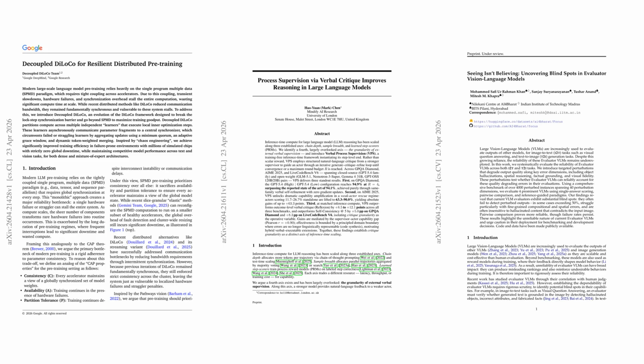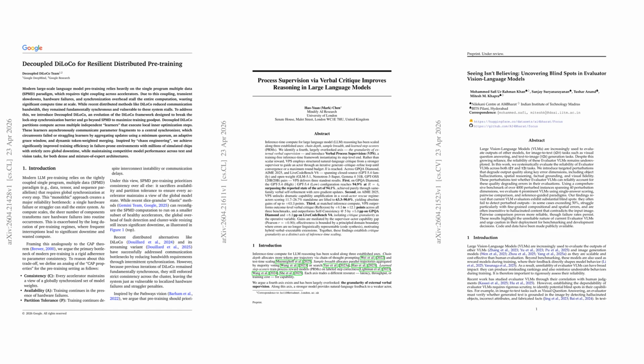Today's episode dives into three very different frontiers of AI: how to make massive distributed pre-training resilient to failures and stragglers, how verbal critique can sharpen large language model reasoning without extra training, and why even the best vision language judges still miss critical errors.